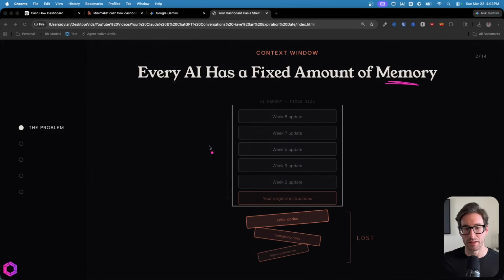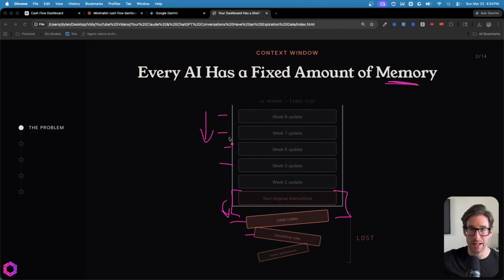So, what you can envision here is as every week progresses, you can see all of these boxes are basically moving downwards and things are falling out the bottom, or more realistically, are being pushed out of the bottom. So the specific color codes you prefer, formatting rules, all that stuff is lost because the AI is summarizing previous conversations to sustain the existing thread that you have with it, which means all the specifics here are likely lost because it's summarized and aggregated so it can continue with week 3, 5, etc. Simply put, the longer the conversation you have, the more weeks of data that you add to this dashboard over time, the less likely it's going to follow those instructions and the dashboard will degrade, numbers will be missed.